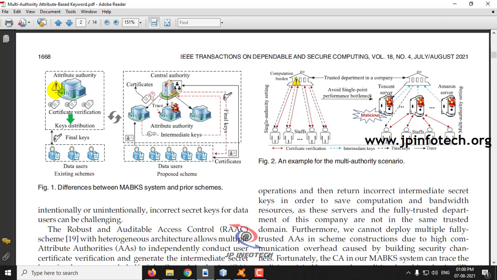The problem is that there will be many kinds of requests, so there will be server burdens on it. In the proposed scheme, the central authority is divided, and there are attribute authorities that divide the functionalities and give the certificate and final keys accordingly, so the load is distributed. And here you can see the multi-authority scenario also.